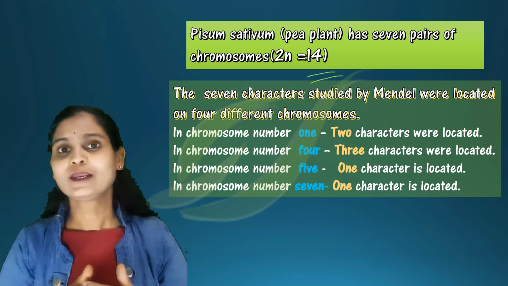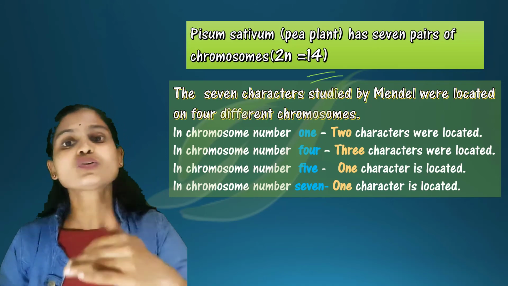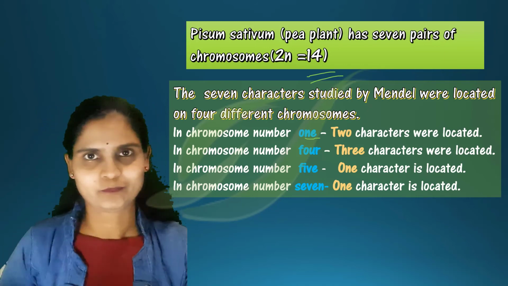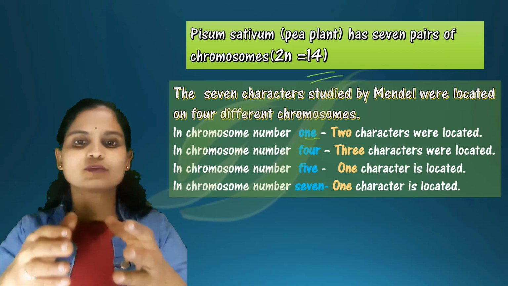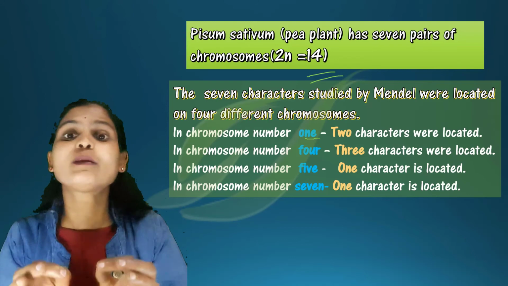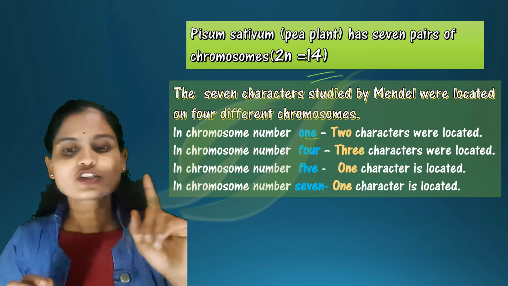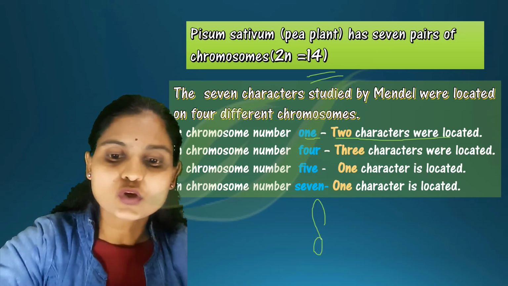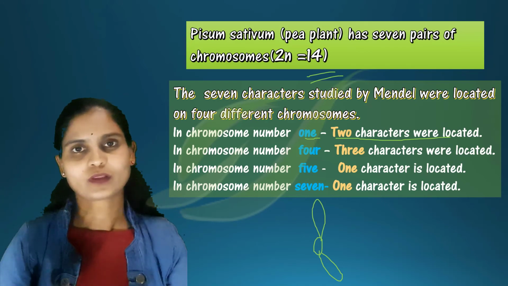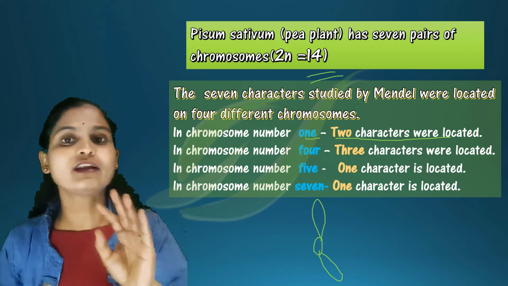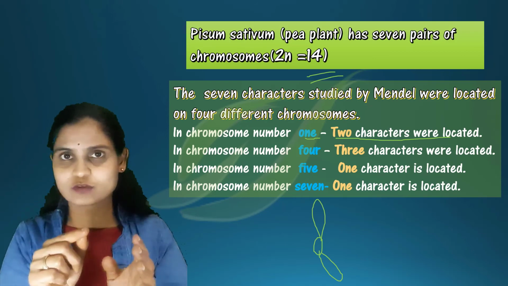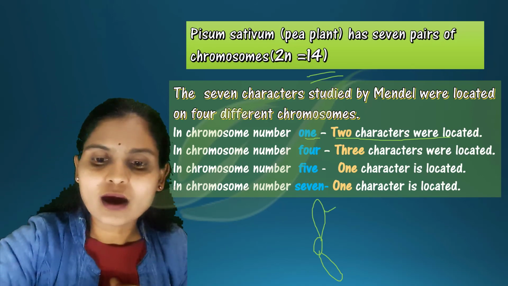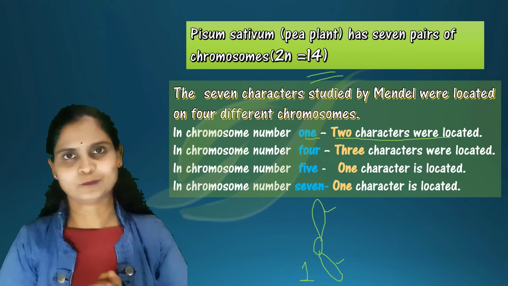We are going to see in which chromosomes those characters were present. Since 2n equals 14, it has 7 pairs of chromosomes. In the first chromosome there will be many genes, but of the 7 pairs of characters Mendel selected, 2 of them are located in the first chromosome.